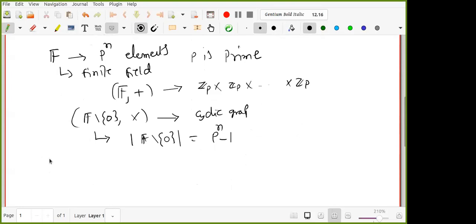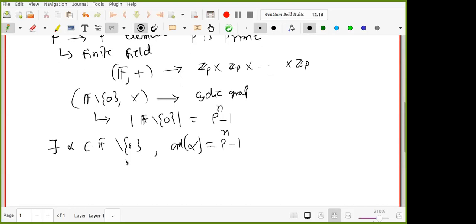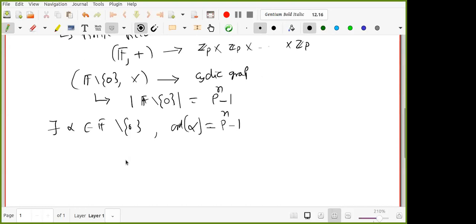That means there exists alpha in F minus 0 such that the order of alpha is also equal to P power n minus 1, right? And it for sure exists. But now I'll ask a question: how many will there be? How many generators will there be?